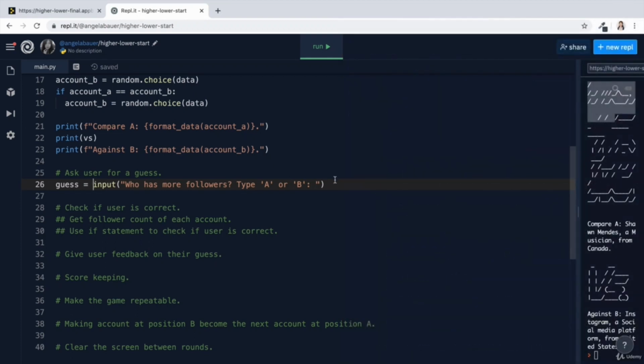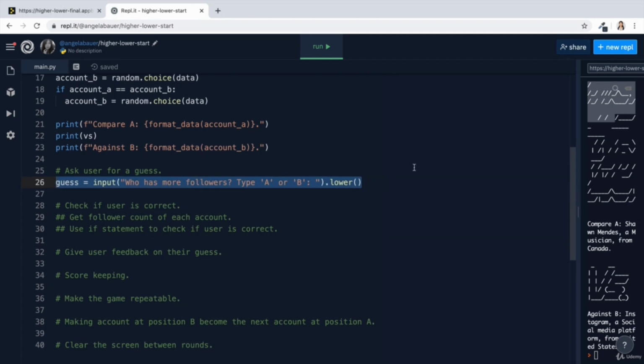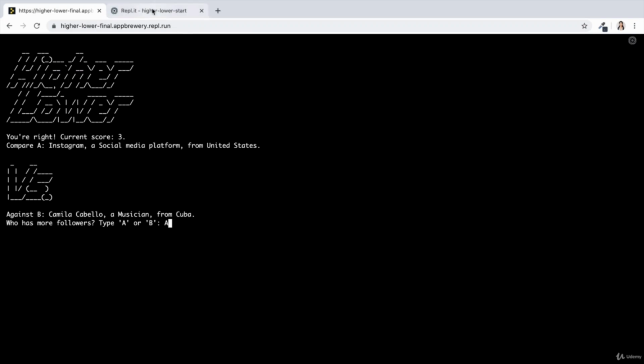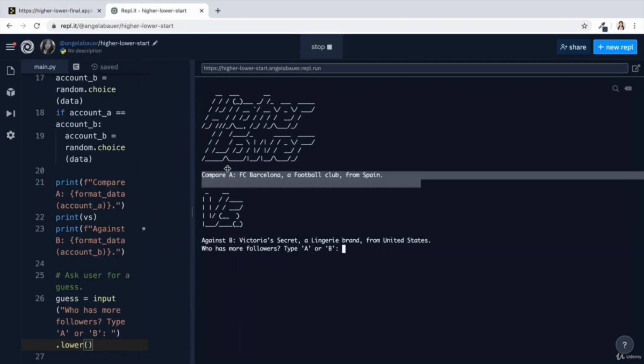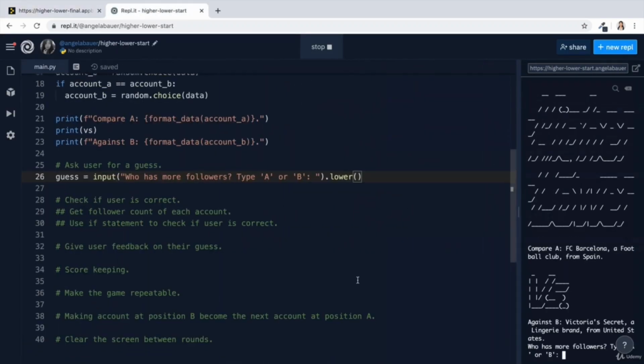Ideally, we should make it so that it doesn't matter what they typed, it'll still be valid as long as they typed an A. So we can turn this all into a lowercase format. So if they typed it capital like this, it'll become lower. If they typed it lowercase, then it's already lower, and it will be fine as well. So that way it's more consistent. So now our final product actually looks pretty much exactly identical, but it doesn't really have much gaming functionality yet.